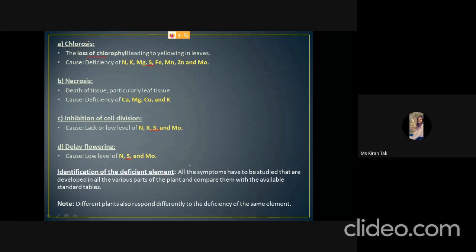So a proper study is required to identify the particular deficiency symptoms of the deficiency of a particular element. And it is also taken into consideration that different plants respond differently to the deficiency of the same element. So it is not necessary that sulfur deficiency will always show delayed flowering in each and every plant.